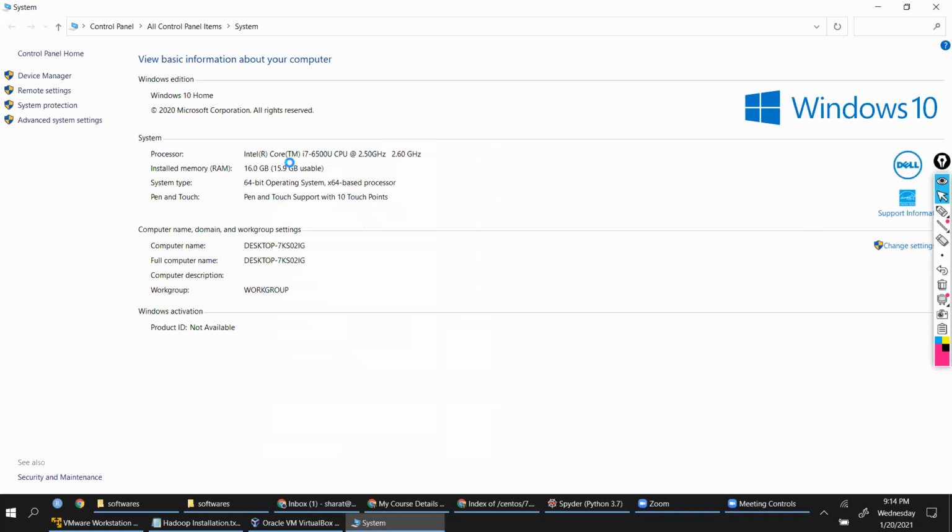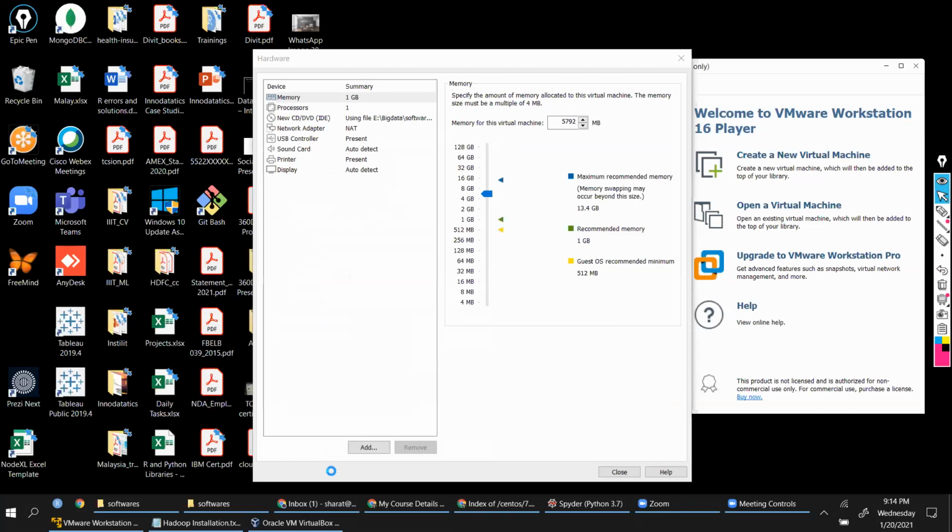Here you will be able to see this. So out of 16 GB, 15.9 GB is usable for me. Yes, it will be showing like that only. Some of the memory will be used internally. Okay, fine. So assign 4 GB and let's move on.